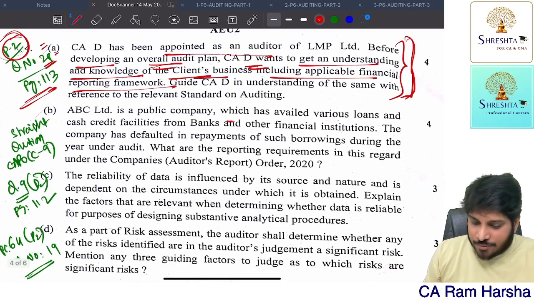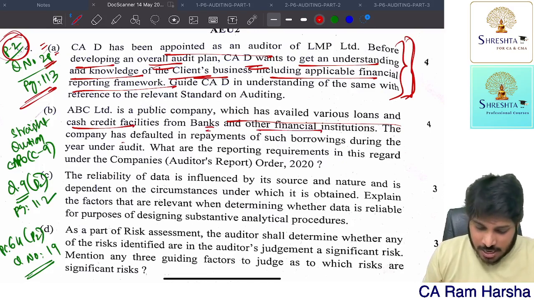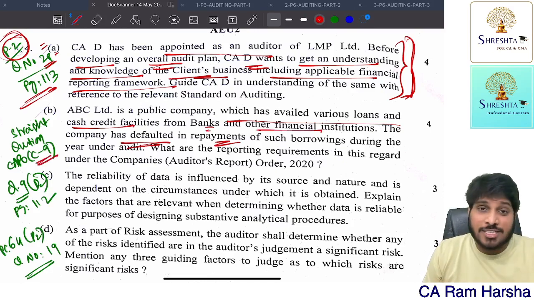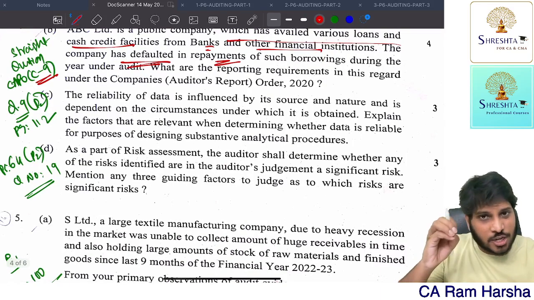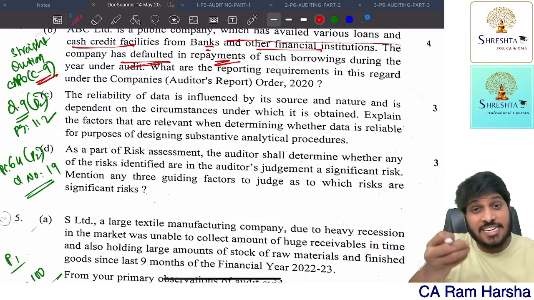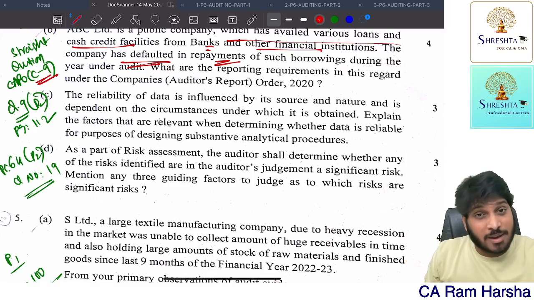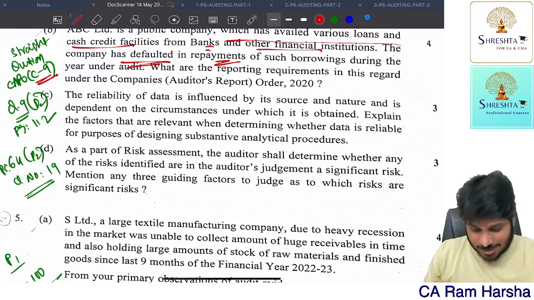ABC is a public company which has availed various loans and cash credit facilities from banks and other FIs. The company has defaulted in repayment. This is a clause number 9 question in CARO. You just have to write clause number 9, default in repayment of dues. Lender wise, default has to be reported by the auditor. Name of the lender, amount defaulted, period defaulted, all that.